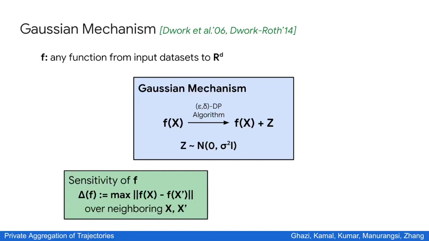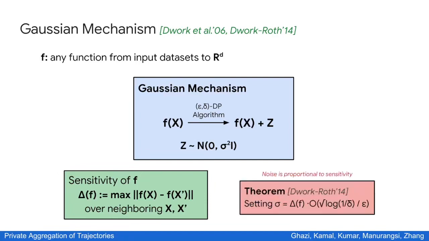The sensitivity of f is defined as the maximum of the L2 norm of the difference between f(x) and f(x prime), where x and x prime range over all the input data sets that differ on a single user, or in our case, a single trajectory. It is known that we have to add noise that scales proportionally to the sensitivity to achieve epsilon-delta DP.